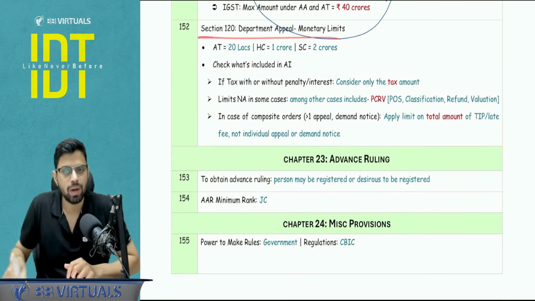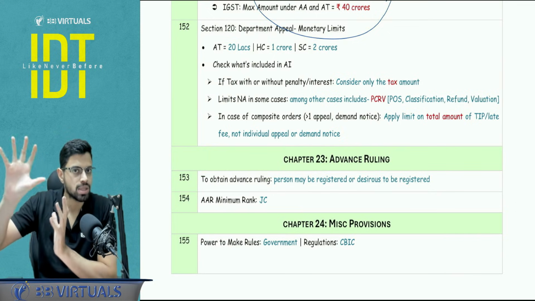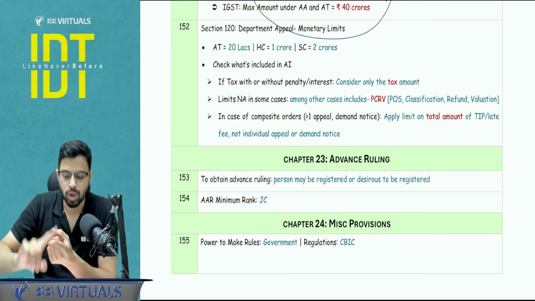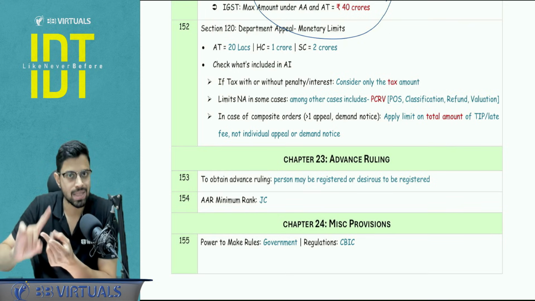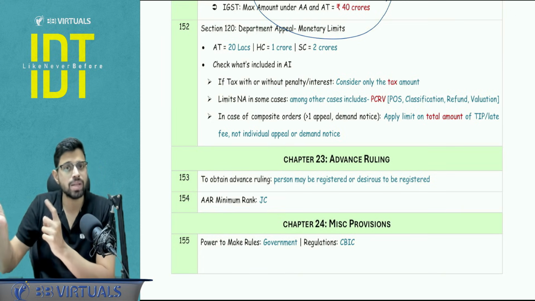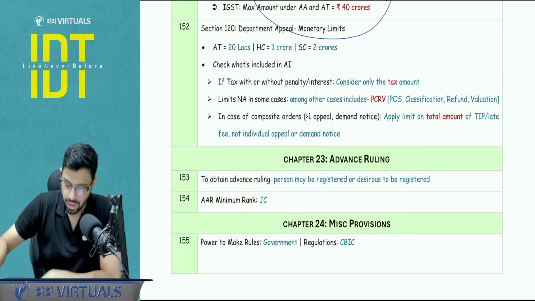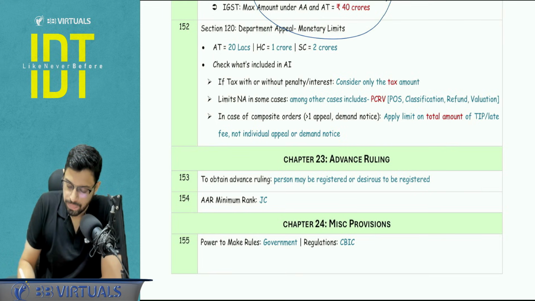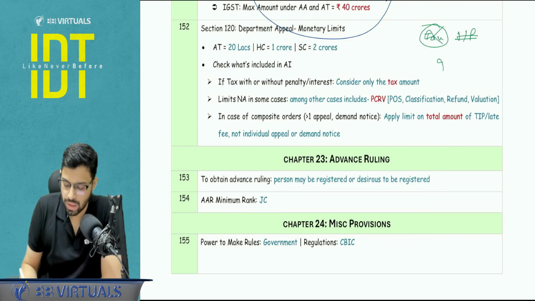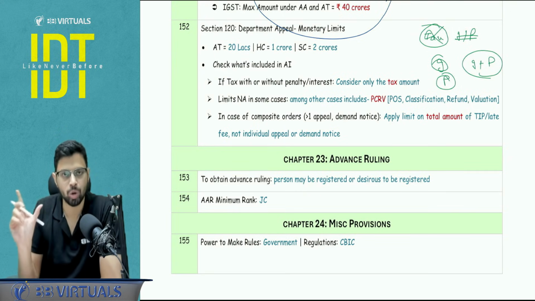Next, Section 120, there are certain departmental appeal monetary limits. Monetary limit means that unless and until the case involves that much amount, the department cannot go for an appeal. So for the tribunal, High Court and Supreme Court, the limits are 20 lakhs, 1 CR and 2 CR. Below that, the department cannot go for an appeal. Now, what are the amounts that we compare? Like 20 lakhs, what do we have to see? The entire amount in the order, or what are you going to compare? See, if tax is there along with interest and penalty, I will ignore interest and penalty, I will see the tax amount. If tax is not there, and interest or penalty or both are there, whatever these amounts are, you will see those. And if it's a composite order, you see the total amount involved, the total of all the orders, not individually.